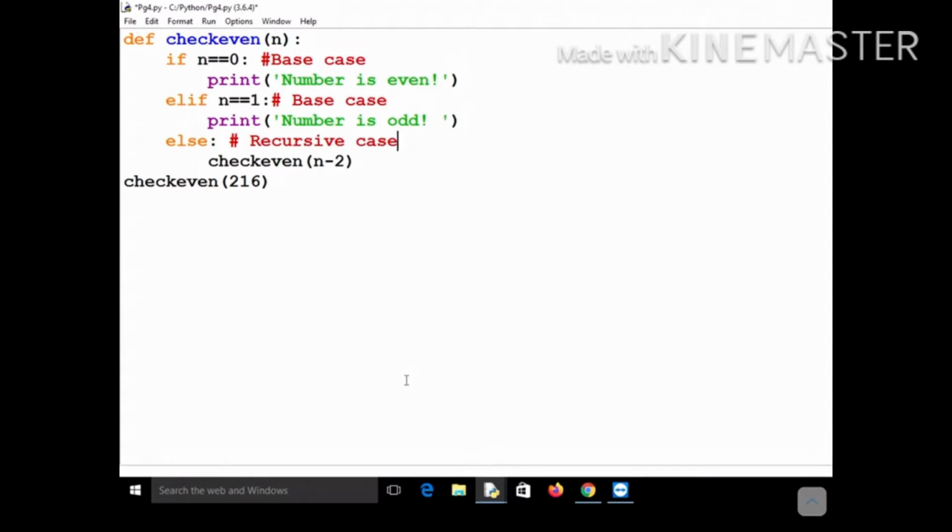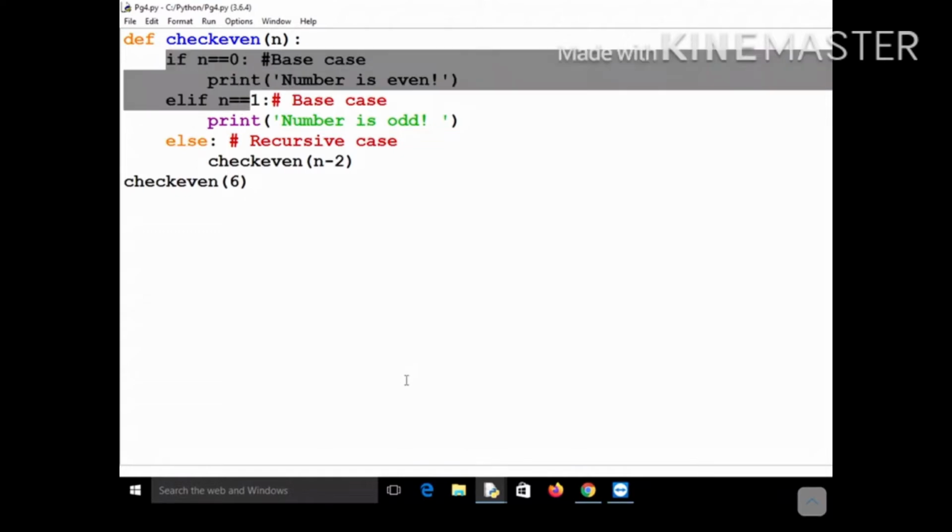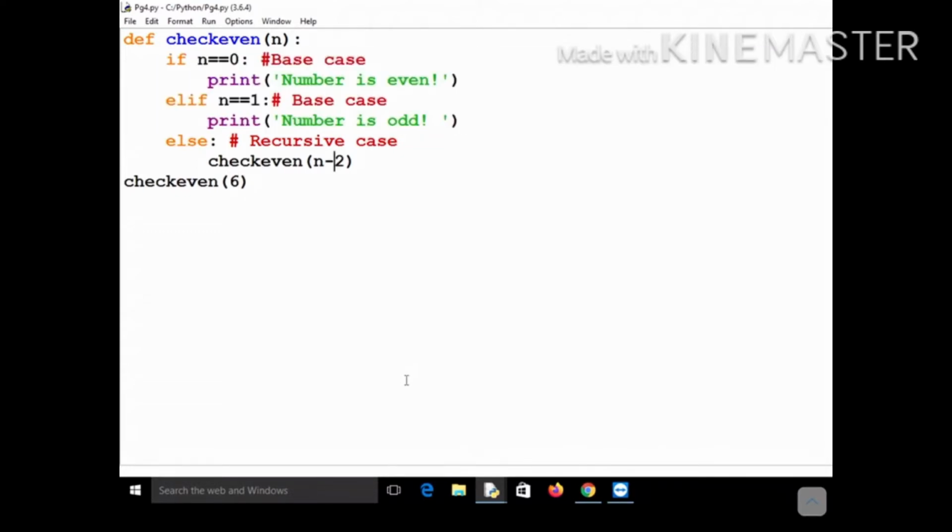I hope you got the idea why I am not using a return statement. Let's take a small number, suppose 6. First you will check whether 6 is even or odd, and you are not able to reach any conclusion. So in the next function call you check whether 4 is even or odd, but you are not expecting any value from the next function call.